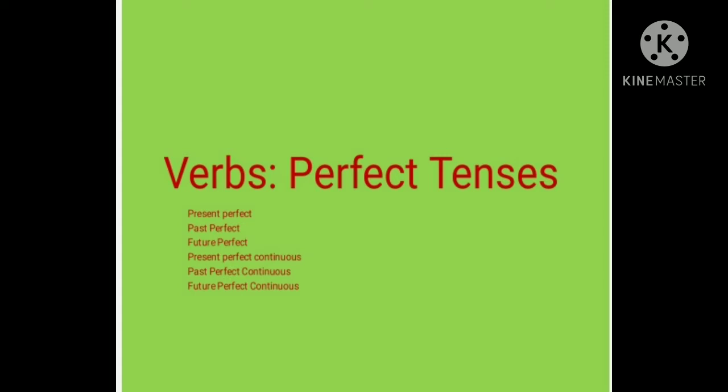And based on the time, we divide the tenses. For example, present perfect tense deals with the time that has just completed, past perfect that completed in the past, and future it will be completed in the future. Present perfect continuous, it discusses about the time of an action that continued for a long period of time. Past perfect continuous, it continued in the past for a long period of time, and future perfect continuous, it discusses about something going to happen in the future for a long period of time.